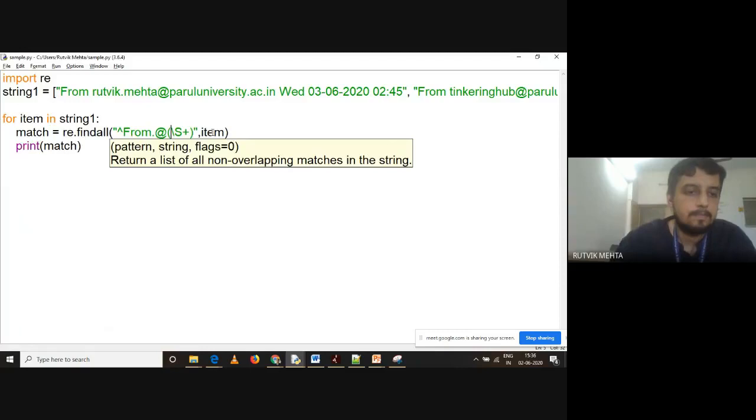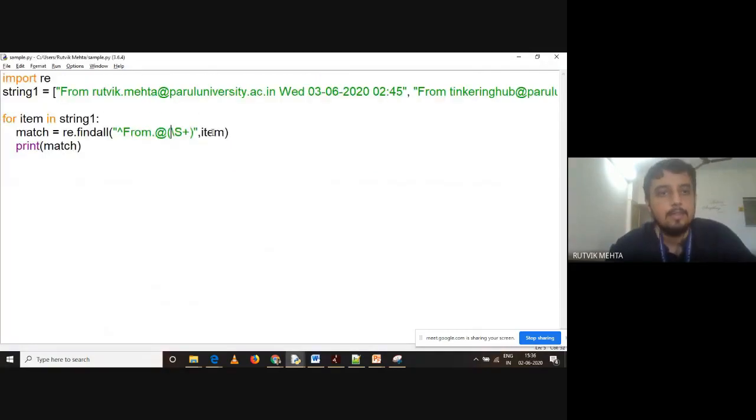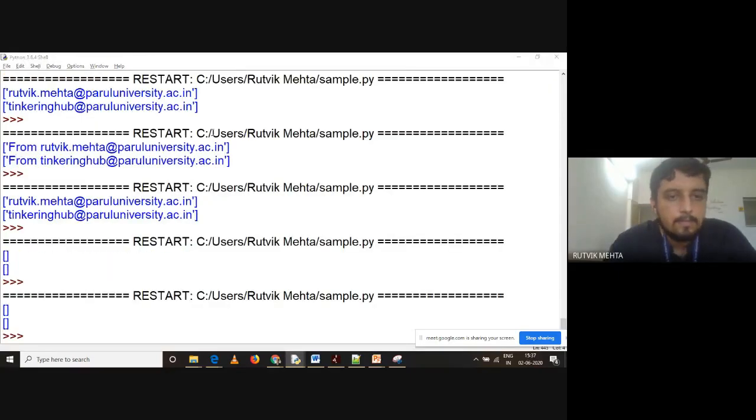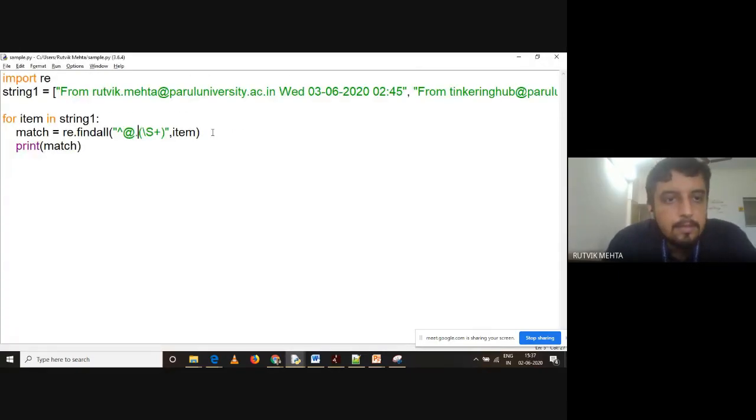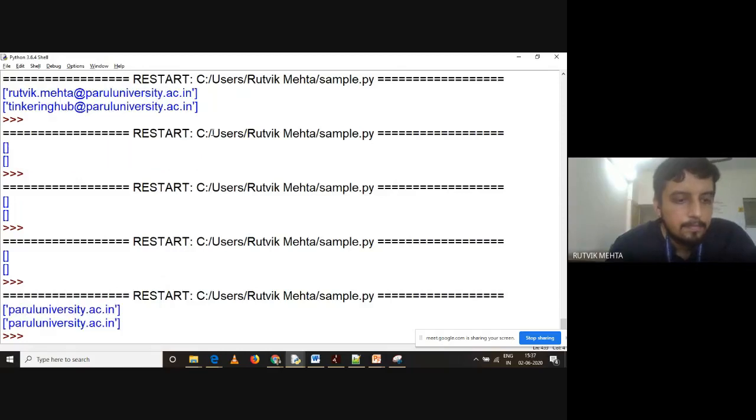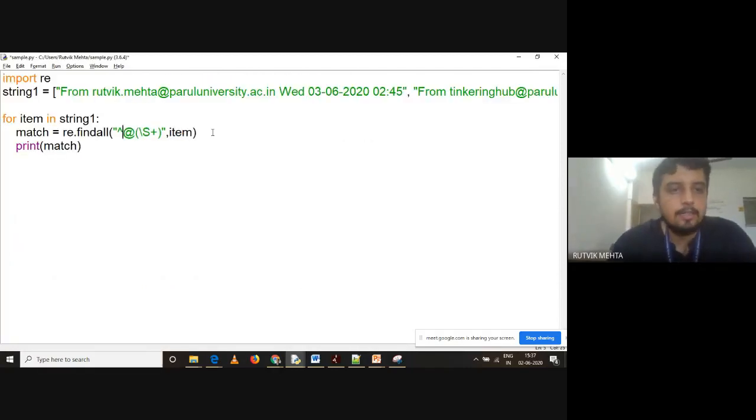See this. It will be blank, right? What is the issue? Type the at-the-rate sign and then slash s plus. Oh, I should remove this character. Now, if you can see, it is extracting only the domain names. Why was this giving an empty list? Because I had kept the character. I forgot to remove the caret sign.